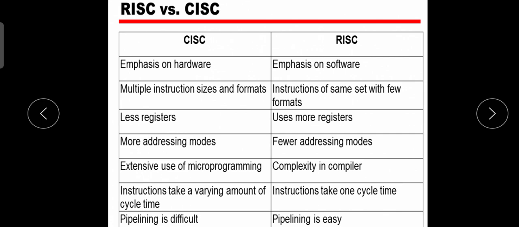In RISC, vice versa: emphasis on software, instructions of the same set with few formats. It uses more registers and has fewer addressing modes, the complexity is in the compiler, instructions take one cycle time, and pipelining is easy in RISC.